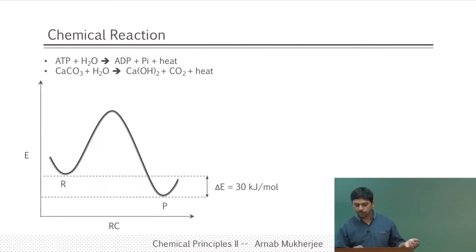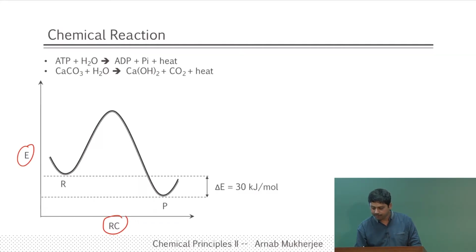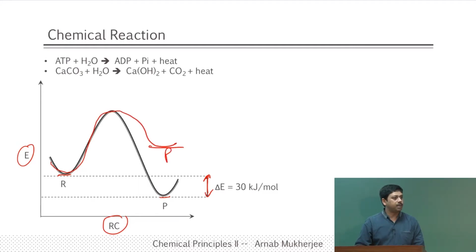And calcium carbonate example you have given that, and typically we denote that as energy versus reaction coordinate profile, where if the product is lower than the reactant, then we call it exothermic reaction, and this is the amount of energy that releases, and if it is other way around where it is higher than reactant, then that will be an endothermic reaction in which we have to supply the energy. And you will see that it will be very useful in thermochemistry later on.